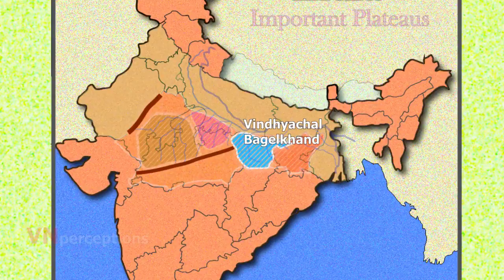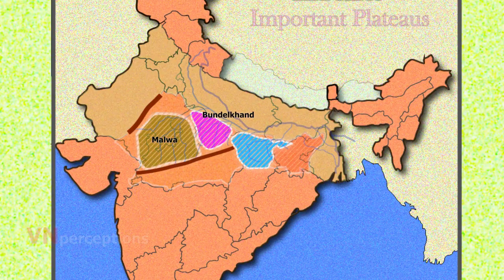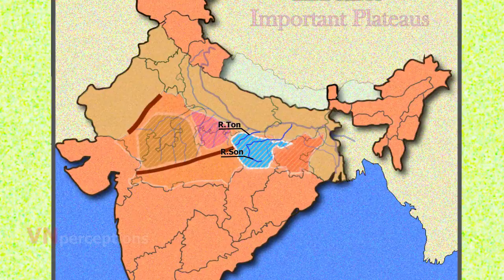This region lies to the southeast of Bundelkhand and east of Malwa Plateau. This area is mostly drained by River Tone, River Son and its tributaries. The Vindhyachal forms a chain of scarps running in a southwest-northeast direction.